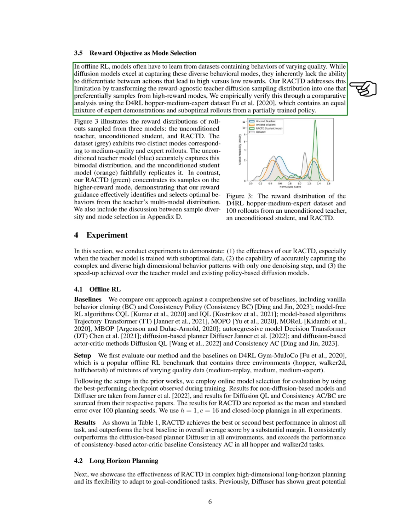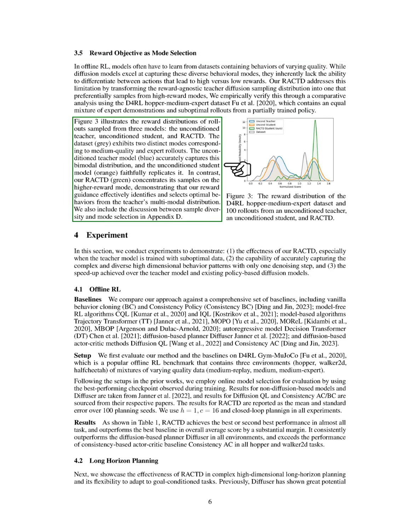We validate this through experiments using a dataset that includes both expert and suboptimal rollouts. Our results show that while the unconditioned teacher and student models capture the distribution of behaviors, our RACTD effectively concentrates on higher reward actions, demonstrating the effectiveness of our reward guidance in selecting optimal behaviors. We also discuss the balance between sample diversity and mode selection in the appendix.